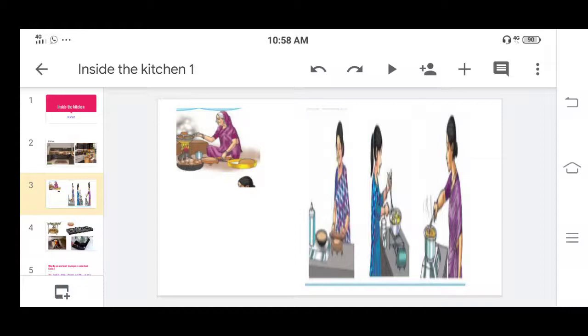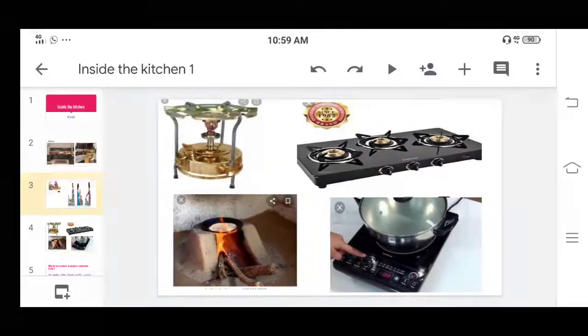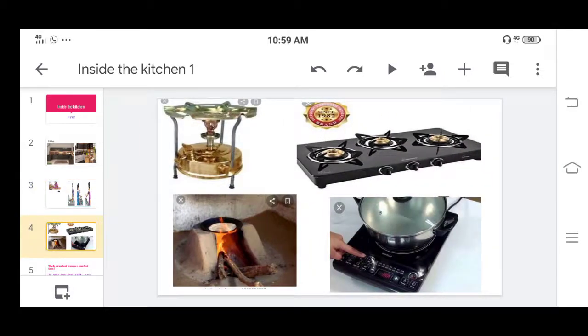And in another picture, here one lady is cooking by using gas, another girl is using the stove, and another one is using the induction. So while cooking, most of the food items we cook by giving the heat, and for giving the heat we use different types of instruments, like here chulha, induction, stove, and gas. So let us see the examples. When we are cooking, we can use all these items.